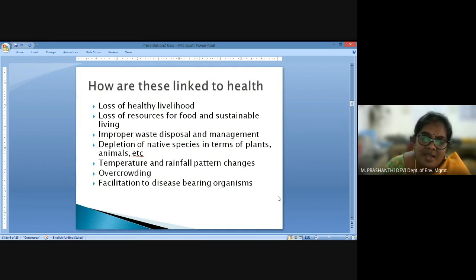So far, environment itself was seen as a problem, and all the resource depletion, population exploitation, the pollution and waste generation itself was a threat to the environment. So people have been focusing on how to bring about different regulations and laws to minimize the pollution, mitigate the pollution, and reduce the waste generation from a society or from a community as such.